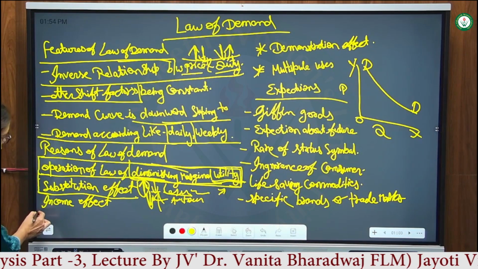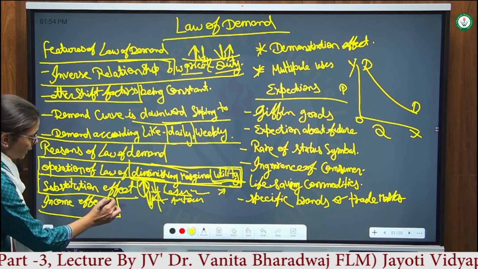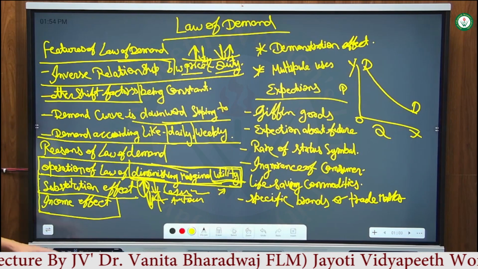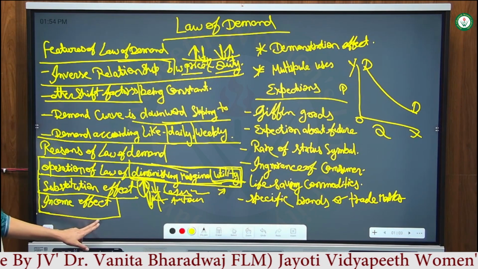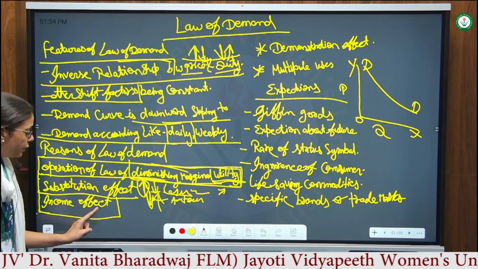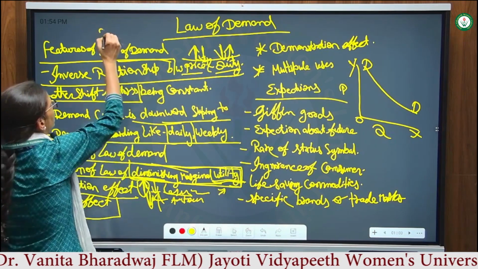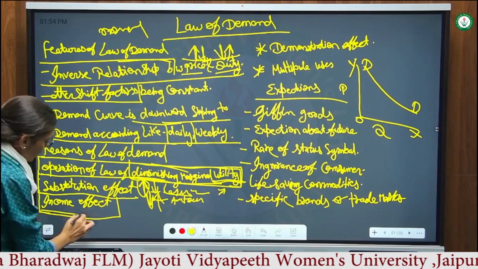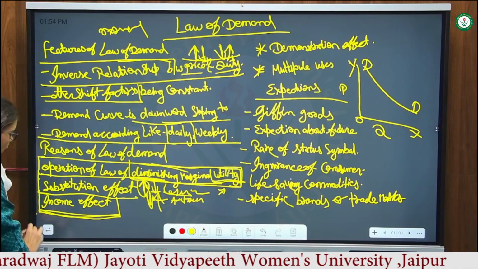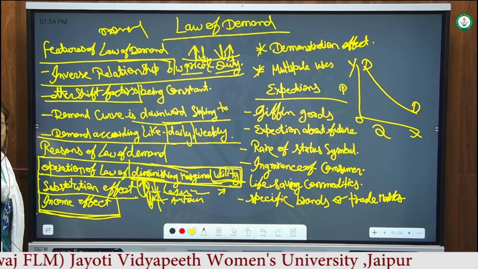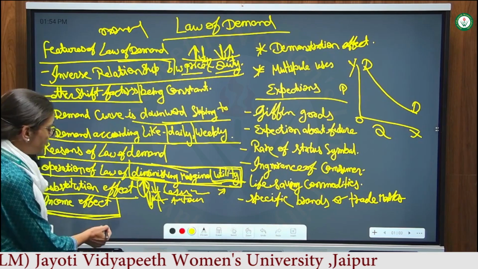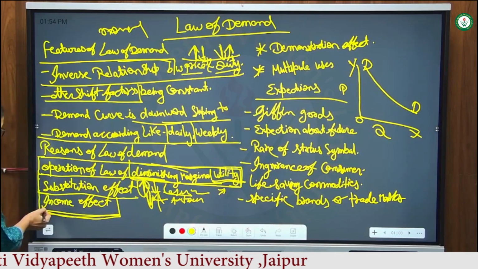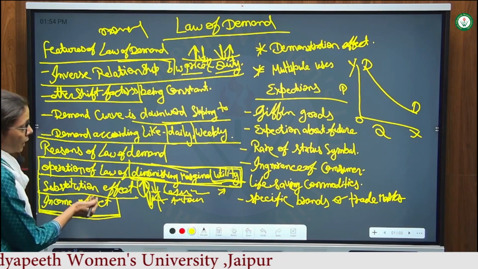Income effect: when the income of the consumer increases, he will purchase more quantity of normal goods. If income decreases, he will purchase less quantity. This law of demand is applicable only to normal goods, not to inferior goods. The income effect is only applicable to normal goods. In normal goods the demand curve applies, but in inferior goods, when income increases, demand decreases. And in normal goods, when income increases, demand will increase.